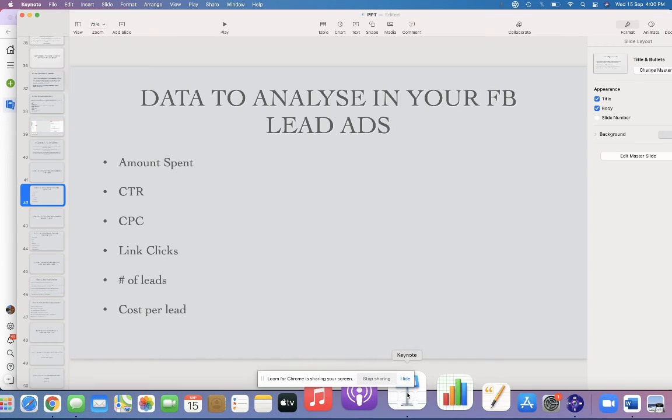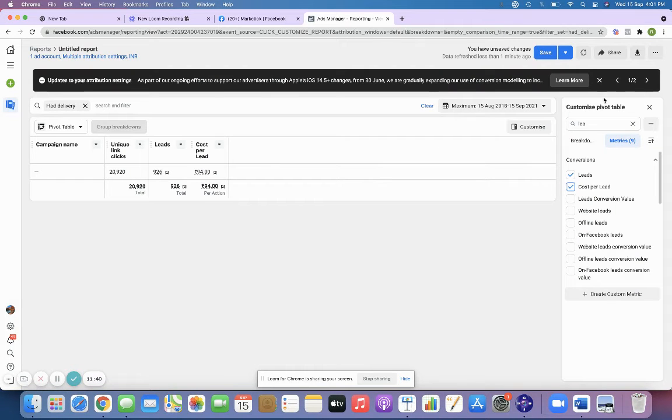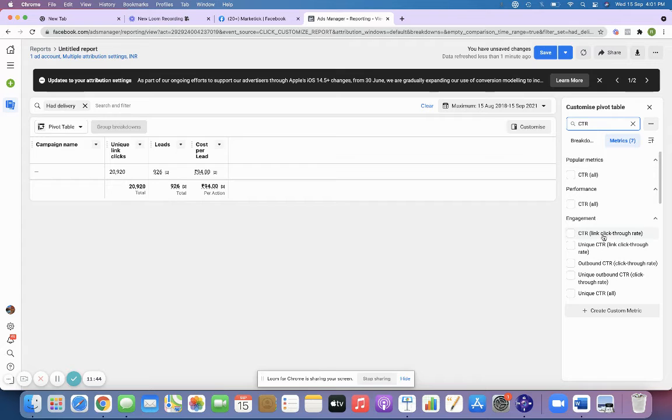Fine. What are the other things we discussed? CTR is required. CTR is nothing but the click through rate. So I just wanted to know the link click through rate. This is the option that you need to take, right? You shouldn't take these two options. Make sure that you select click through rate, link click through rate. That is the option that you need to select so that it gives you the actual results.